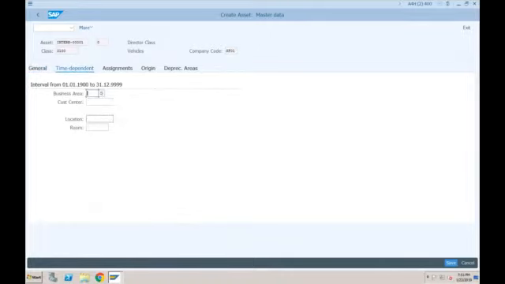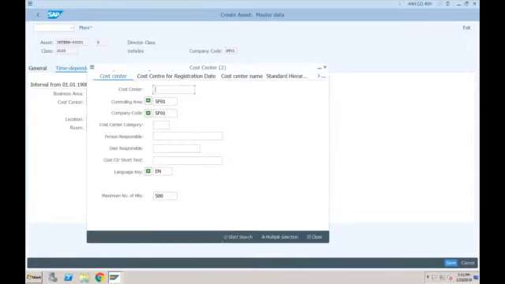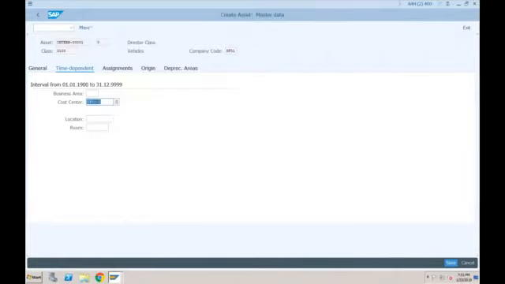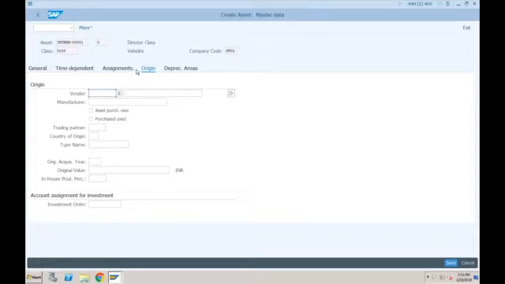Again, here also, whatever objects you want to mention, you want to specify the business area, you want to mention the cost center. So let's mention the cost center, because whatever cost center you will mention here, that cost center will be posted in case of depreciation. So whenever you are posting the depreciation, it is your expense. And if you want to show where exactly this expense is going, in which cost center, you are specifying it here in the asset master. Okay, you can skip this assignment and all. This is optional. So even in ECC, you have the same things. If you want to maintain, you can maintain.